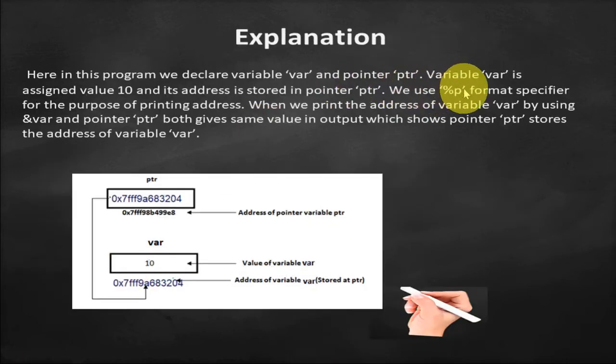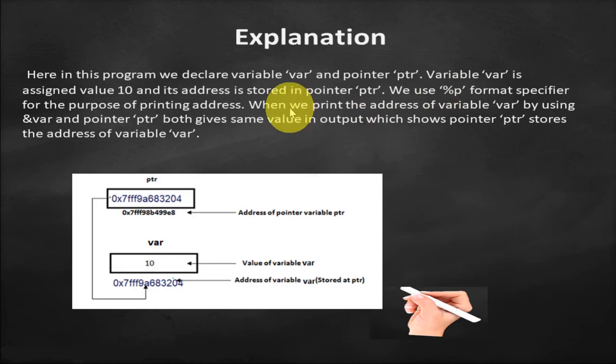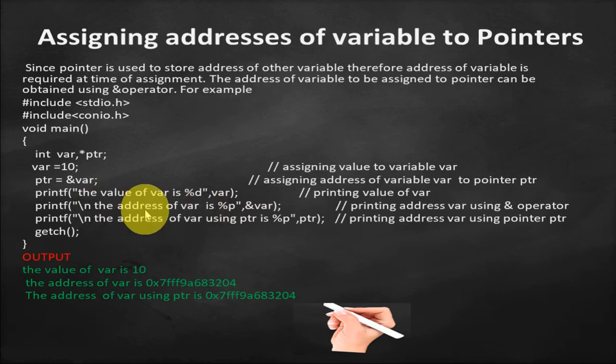We use %p as format specifier for printing the address. See, in this printf statement also and in this printf statement also I am using %p as a format specifier for printing the address, okay. When we print the address of variable var by using &var and pointer ptr, I am printing the address of variable var by using &var, and I am printing the address of the variable by using the pointer, okay.